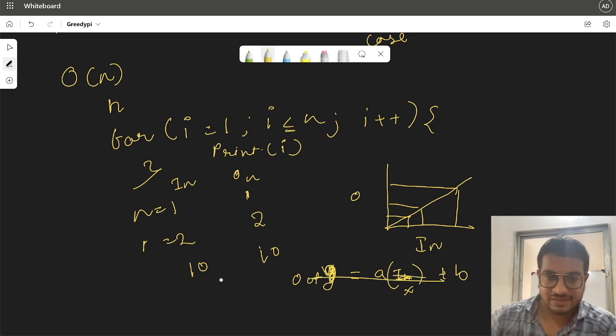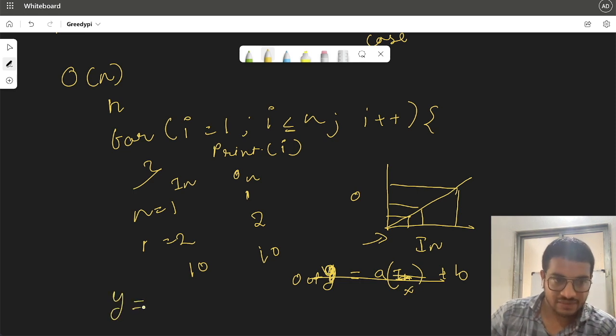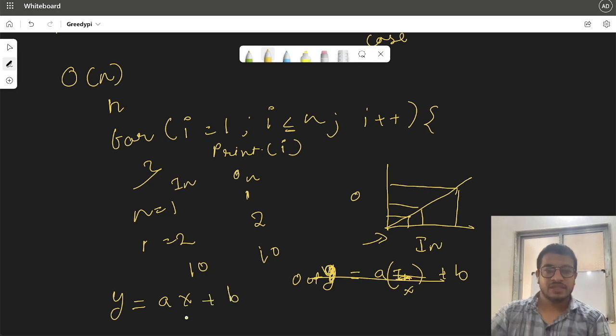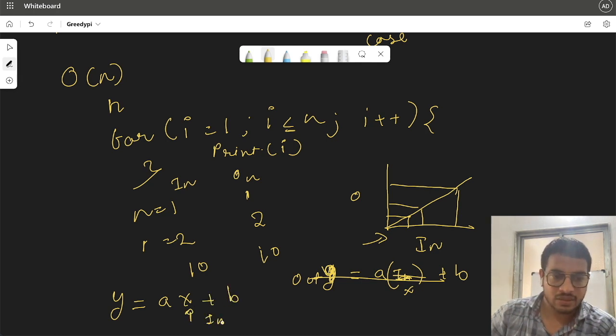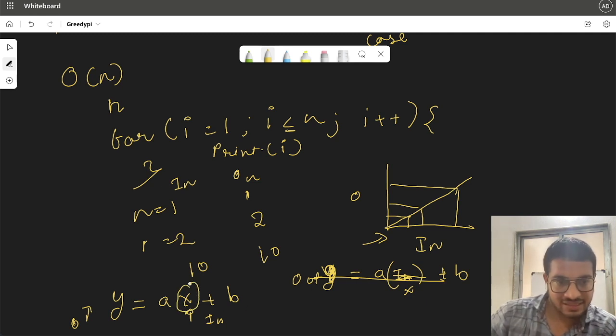If we plot the equation of this graph, it would be something like y is equal to ax plus b, where x is nothing but input and y is output. We will consider the time complexity as the degree of this particular variable.